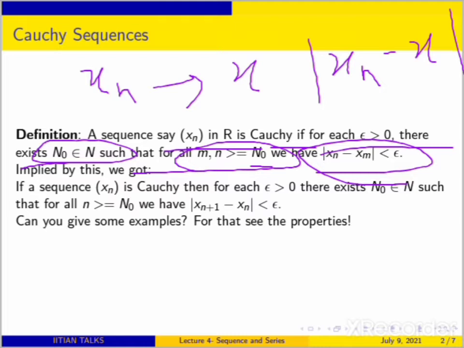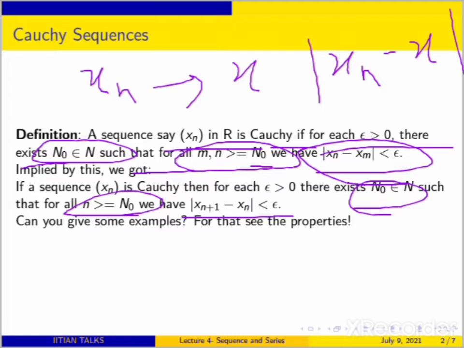If a sequence is Cauchy, then for each epsilon greater than 0, we can deduce something from this definition. You are able to find some natural number n naught such that for all n greater than or equal to n naught, mod xn plus 1 minus xn is less than epsilon.